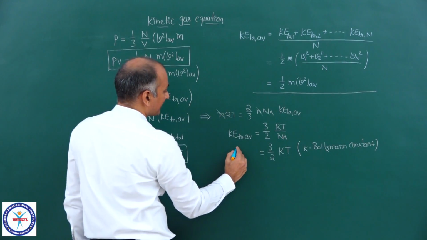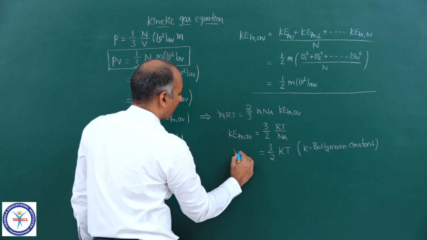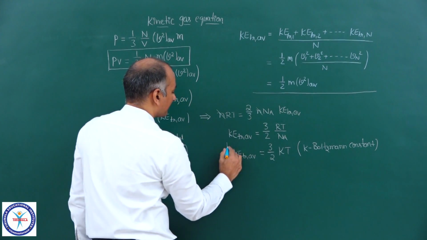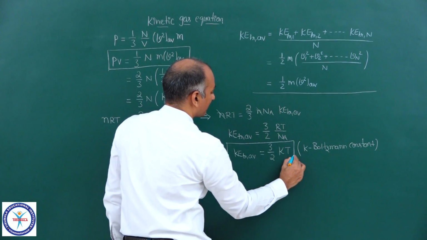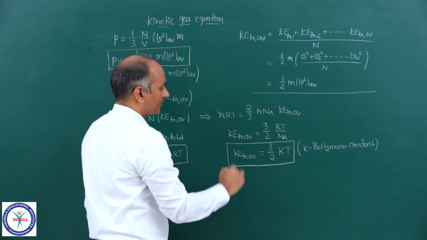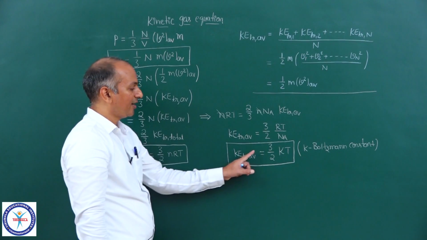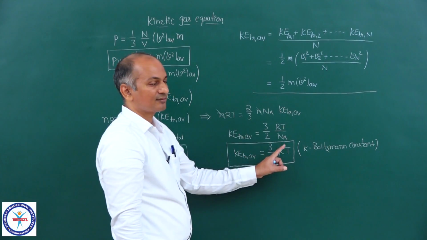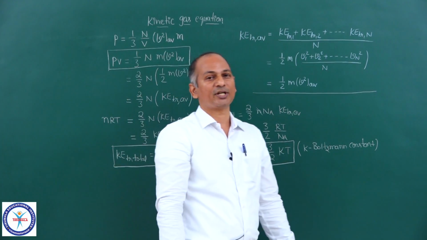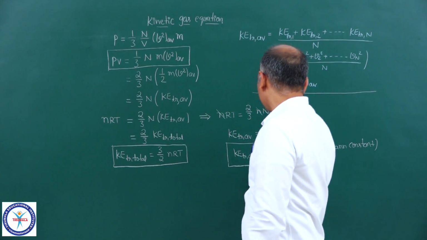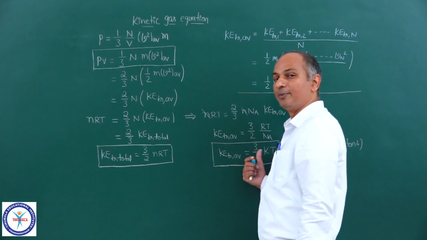Now this is another very important expression, KE translational average. This is the third relation, and you see this average translational kinetic energy is a function of only temperature, and that is a very important relation, because everything else in that is constant. 3 by 2 is a constant, k is a constant, the Boltzmann constant.